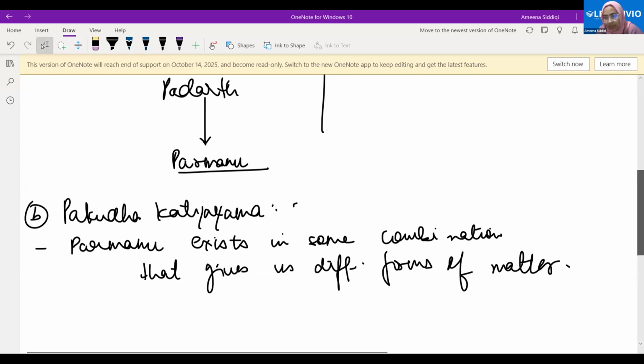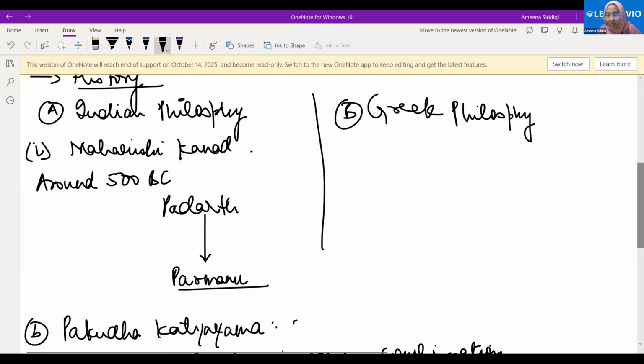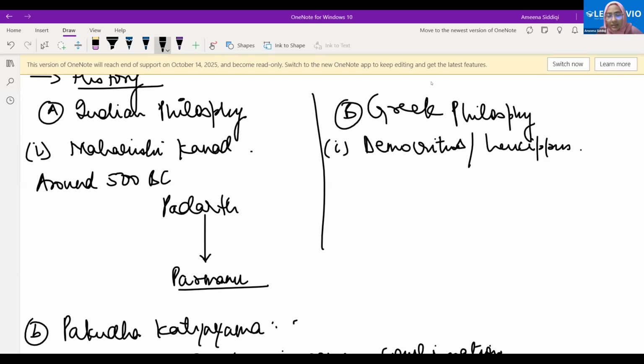Fine. Now let's come to the Greek philosophy. In the Greek philosophy, the same idea was said using different words. The first were Democritus and Leucippus. They said that matter is everywhere around us, and if we keep on dividing matter, we will keep on getting smaller and smaller parts until we reach a stage which is not further divisible. And what did they call that stage? They called that atom.